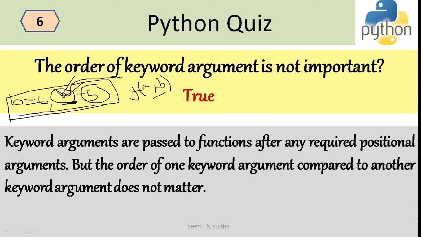So this value will directly map with the A over here. There is an A here and an A here, right? So it automatically maps to this value. So 5 will go into variable A and 6 will go into variable B because it is identified with the keyword. So this is regarding keywords. And remember that if there are any positional arguments, the positional arguments need to be given first, and only then you give the keyword arguments.